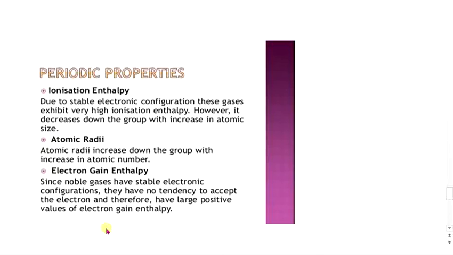Formation of interstitial compounds. Compounds in which small atoms of non-metal occupy positions in the interstices of metal lattices are called interstitial compounds. Helium, due to its small size, which matches the size of the interstices of most of the heavy metals, has a very high tendency to form such compounds. Some examples are iron-helium, lead-helium, etc. Other noble gases do not form interstitial compounds due to their large sizes.